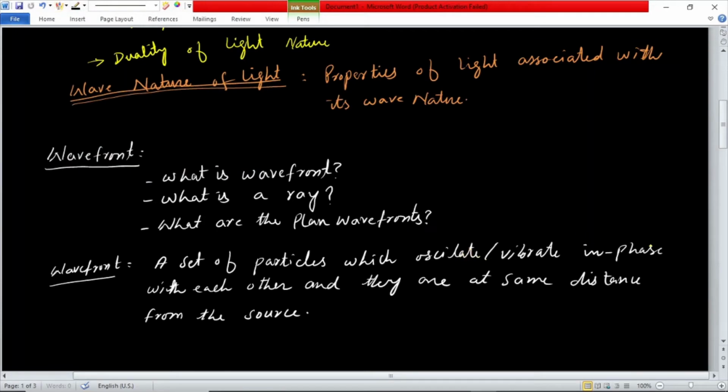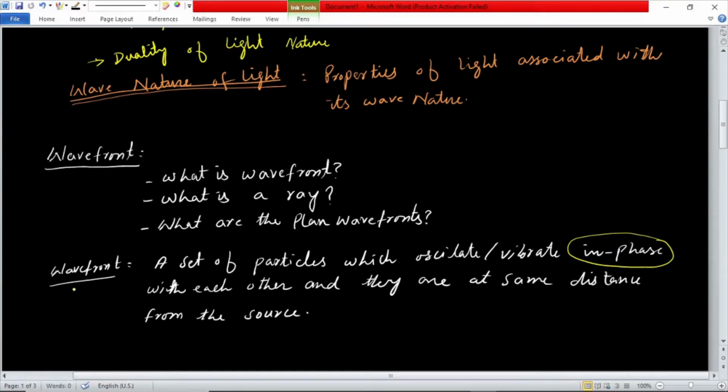What is in phase? I will explain this term in a while. So all these particles which vibrate in phase with each other, and are at the same distance from the source, the surface which is formed from these particles is called a wavefront.